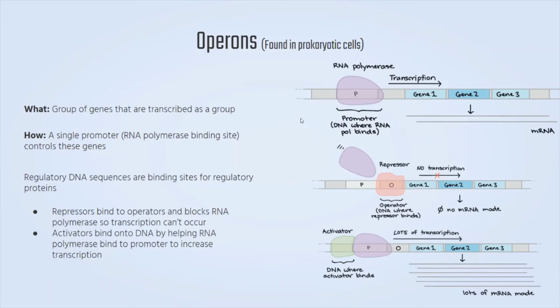And regulatory DNA sequences are binding sites for regulatory proteins. Repressors will bind to operators and will block RNA polymerase, so transcription cannot occur. So in this case, a repressor is binding to something called an operator, and this promoter is unable to transcribe these genes. On the other hand, activators will bind onto the DNA, and this will help RNA polymerase to bind to a promoter, and this will increase transcription.